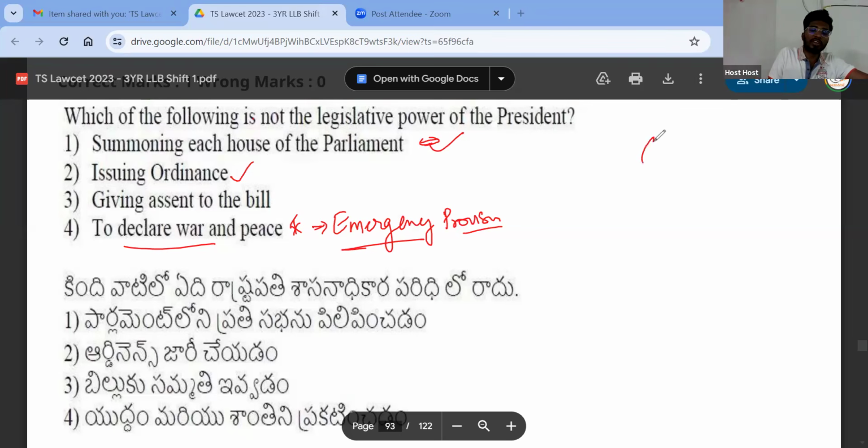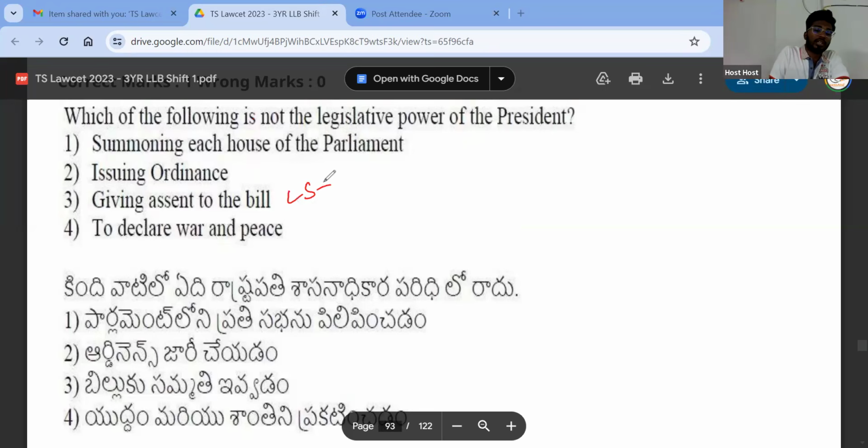An ordinance is valid for how many months? 6 months. After 6 months, another 6 weeks time will be given, and in that 6 weeks, parliament has to make that into law. Giving assent to the bill is also a legislative power, because when a bill has to be passed, you have to get the assent of Lok Sabha, Rajya Sabha, and of the president. Only when the president signs, it will become a law.